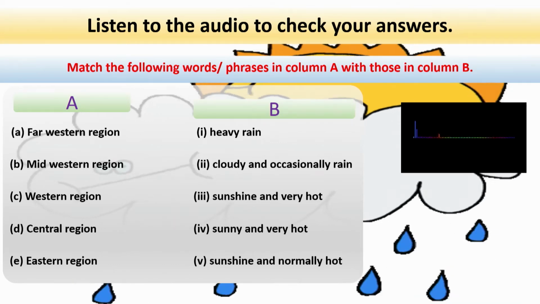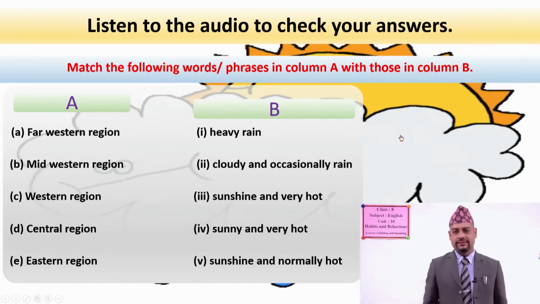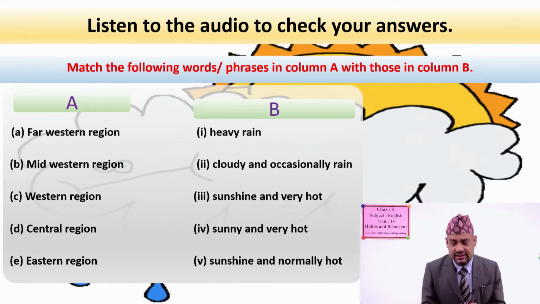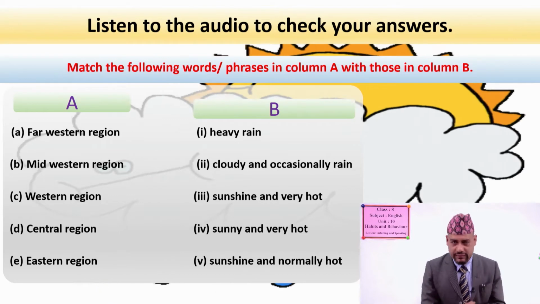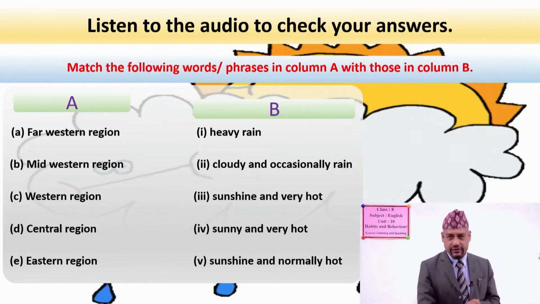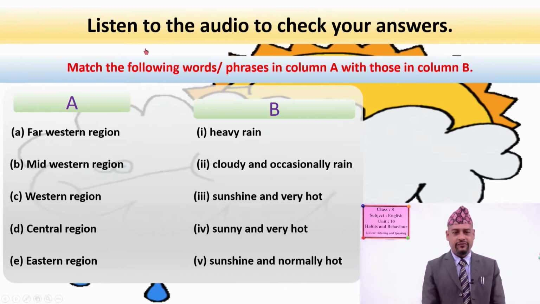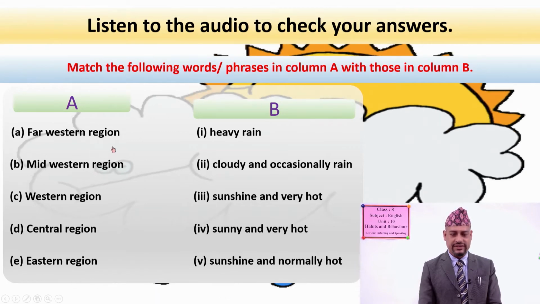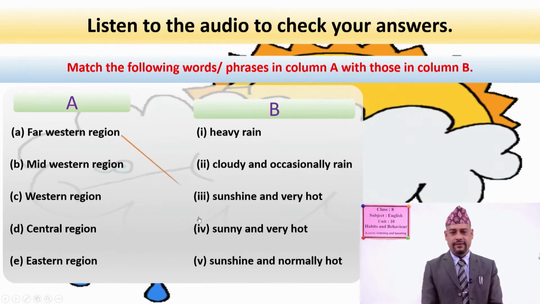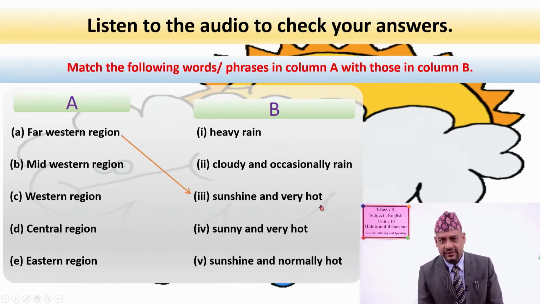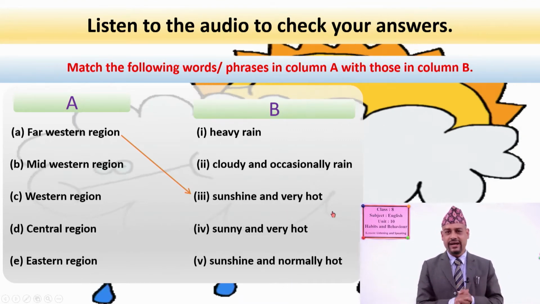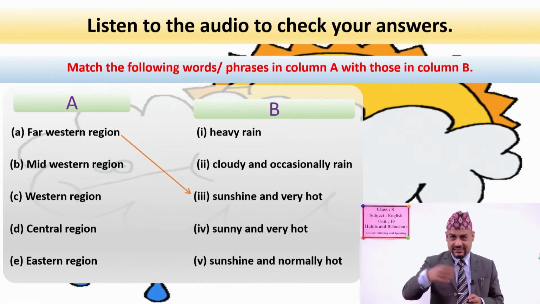I hope you have checked your answers. Now just to confirm it, you can check with me. So your answer for Far Western Development Region should be C, sunshine and very hot. So is your answer right? Very good. You can tick.